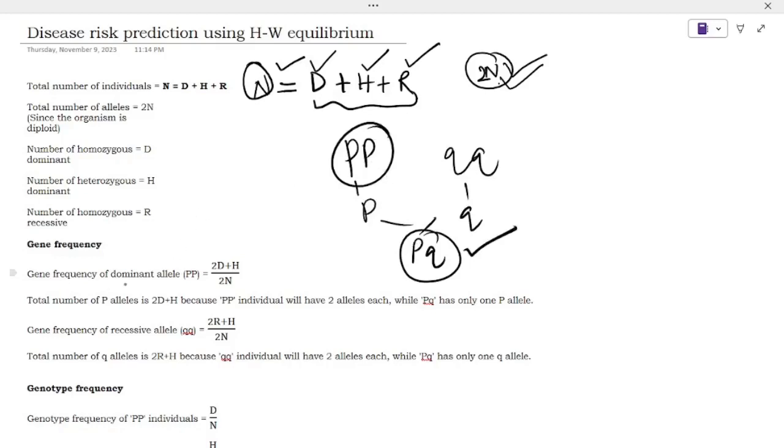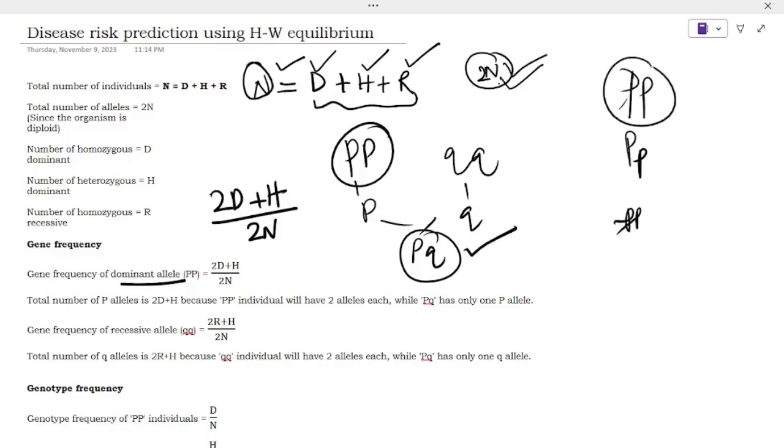Dominant allele is equal to 2 dominant plus heterozygous divided by 2n. Why is 2D mentioned here? You already know that in the homozygous population, PP is there, Pp is there, and pp is there. In that you can see 2 dominant alleles will be there. For that, 2D is there.